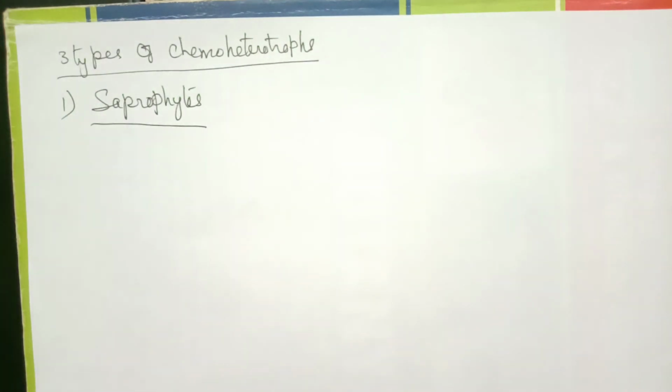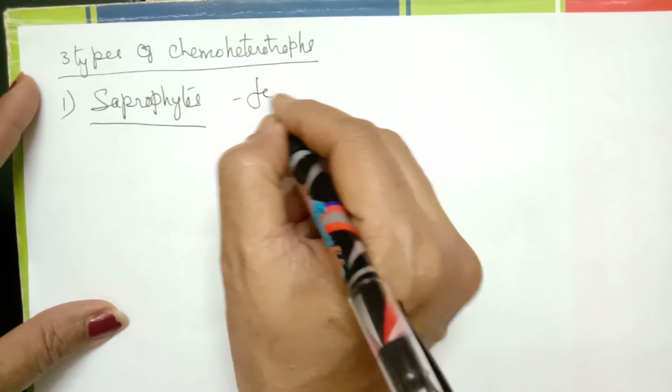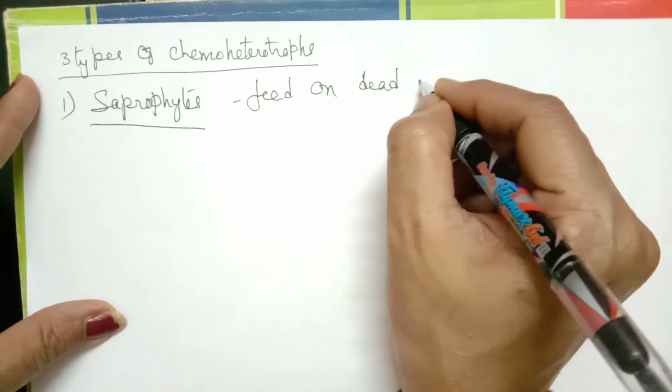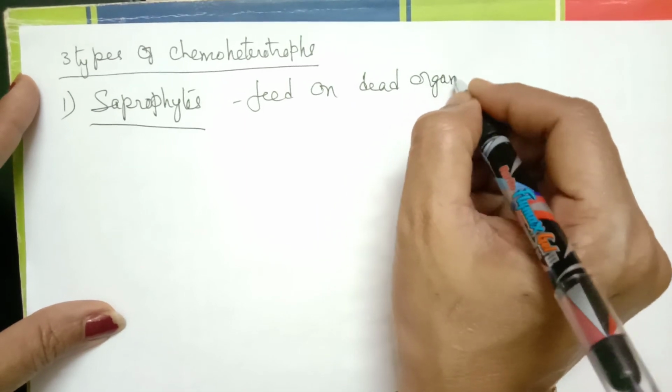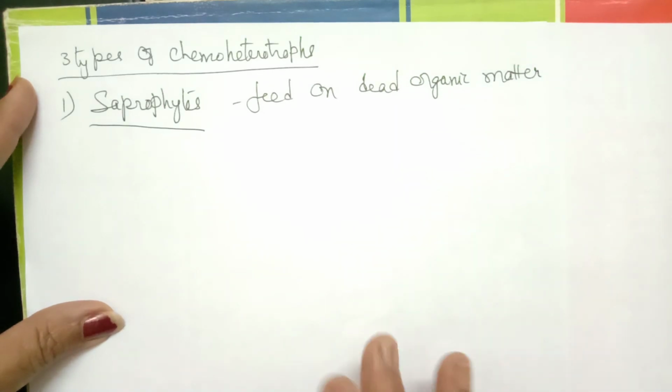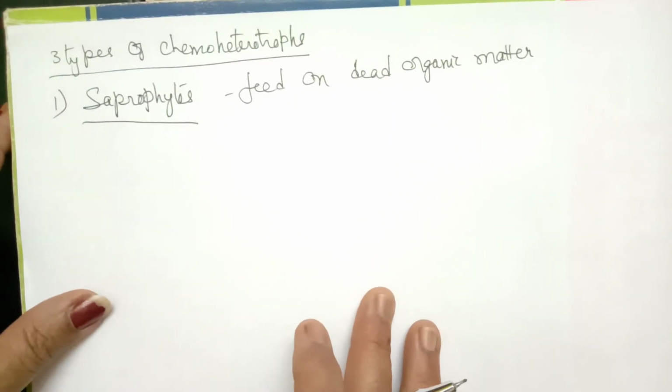Saprophytes are those which feed on dead and decaying matter. They feed on dead organic matter. They are called saprophytes.